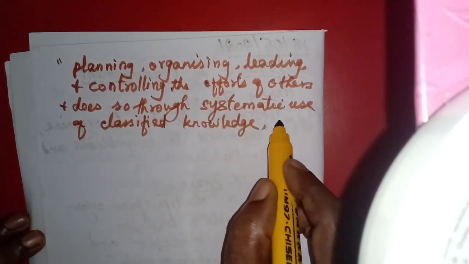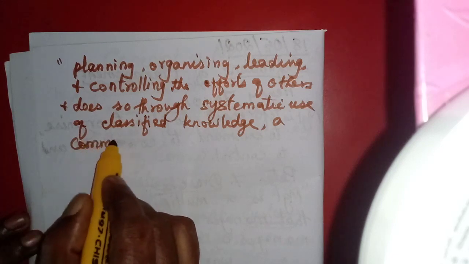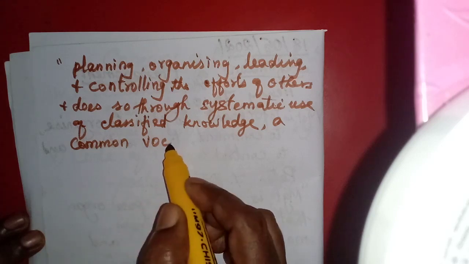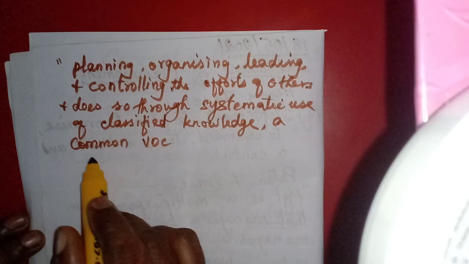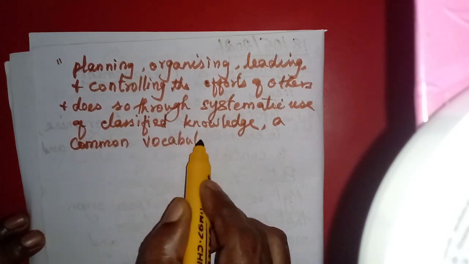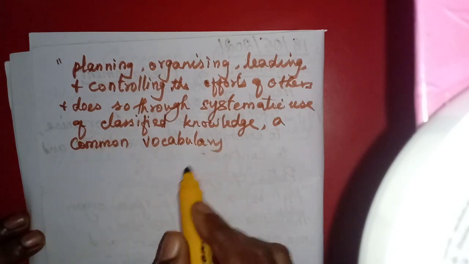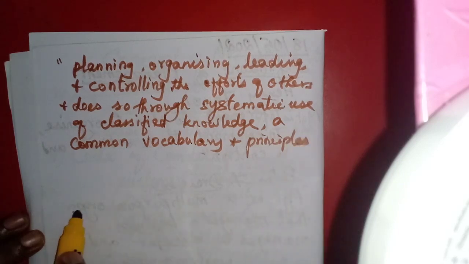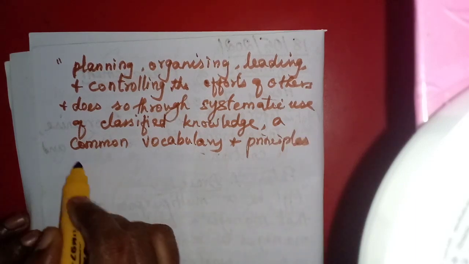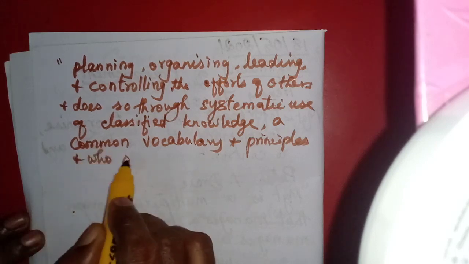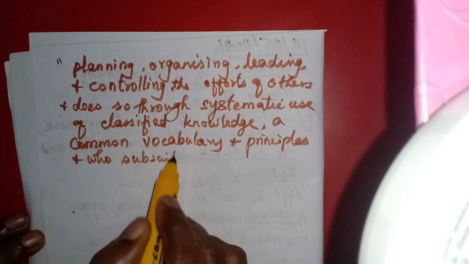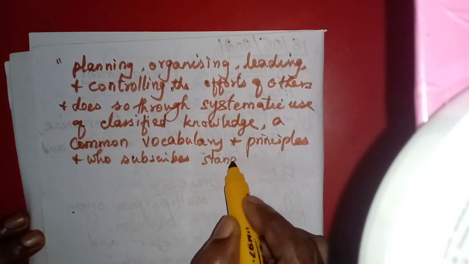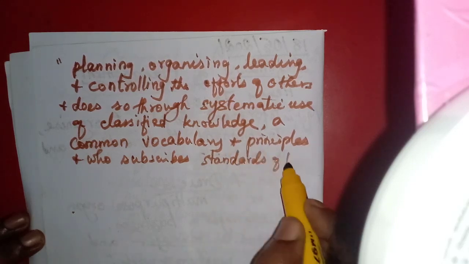Then what should he have? A common vocabulary. He has to talk to the people, so to talk with the people with whom he is working, he has to have a language, that is a common vocabulary, a common language and principles. With these principles everyone is working. And he subscribes to the standards. That means he has to have clear knowledge about the standards of the organization and the code of ethics.